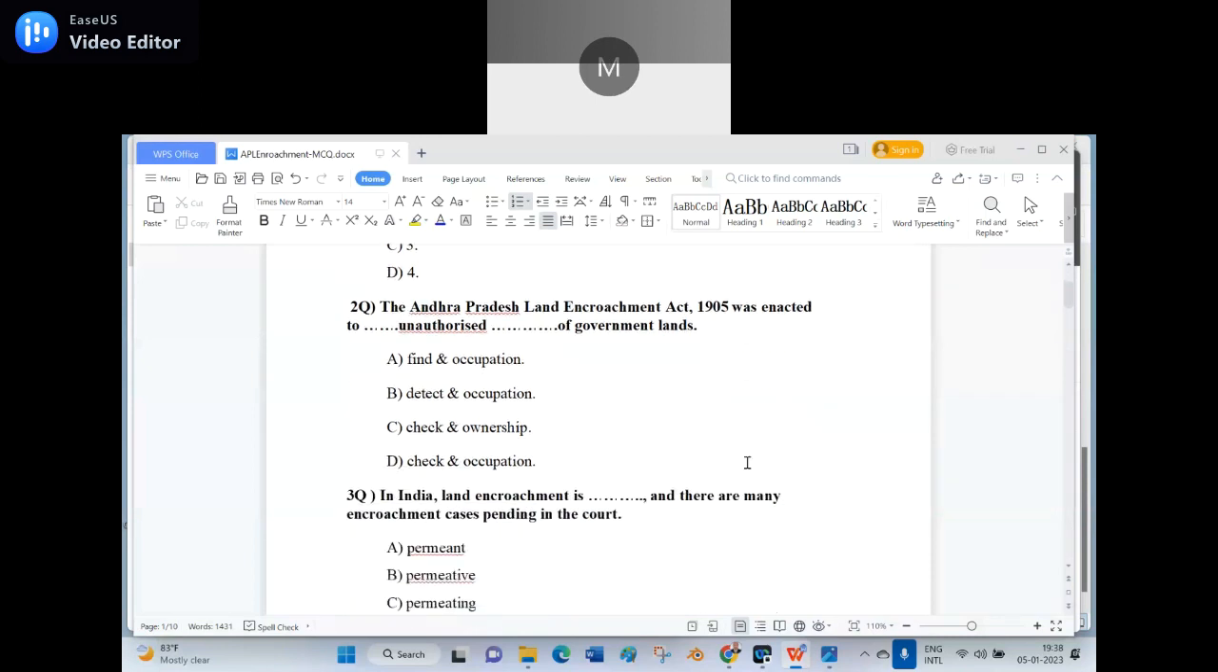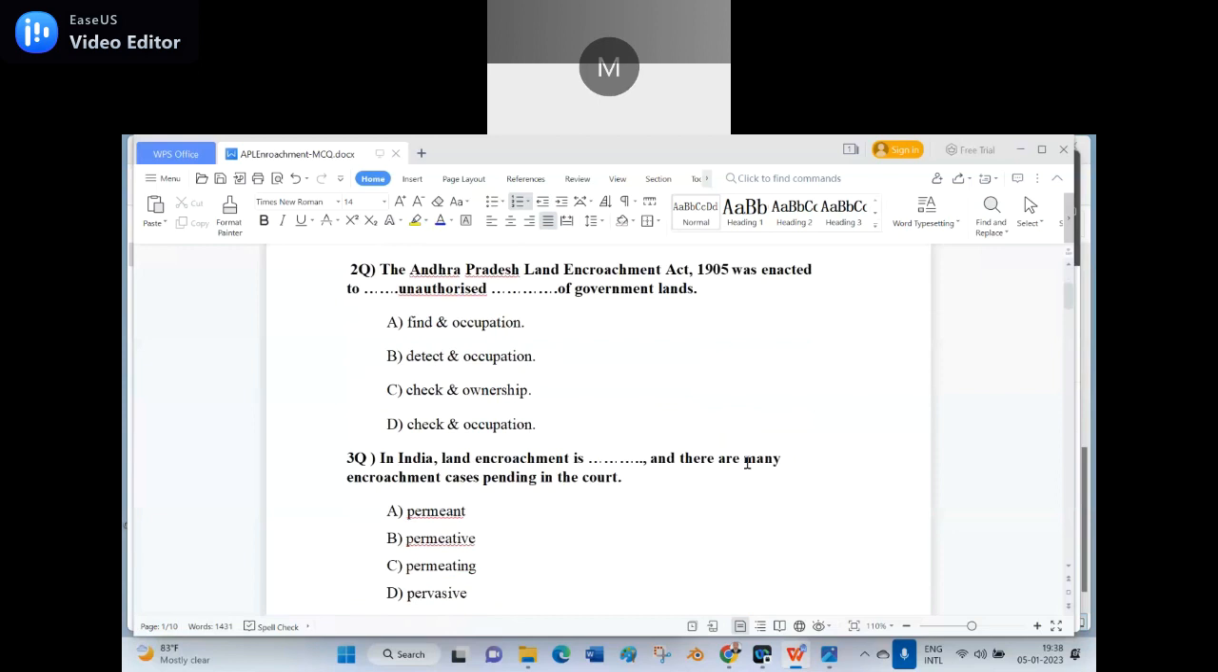Third question. Anyone can unmute and read? In India, land encroachment is dash, and there are many encroachment cases pending in the court. Option A, permeant. Option B, permeative. Option C, permeating. Option D, pervasive.